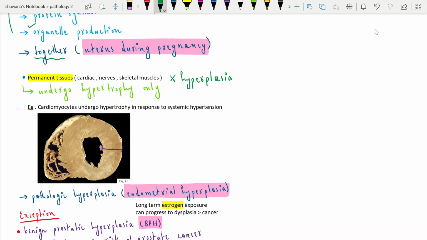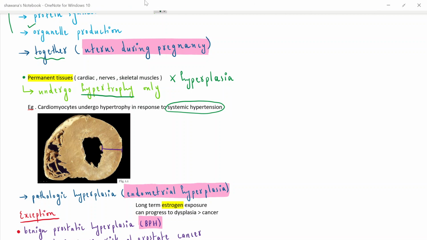Only their size can be increased. They undergo only hypertrophy. For cardiomyocytes, for example, if there is systemic hypertension in any patient, the left ventricle particularly has to do more work, but it only leads to hypertrophy of the left ventricle.